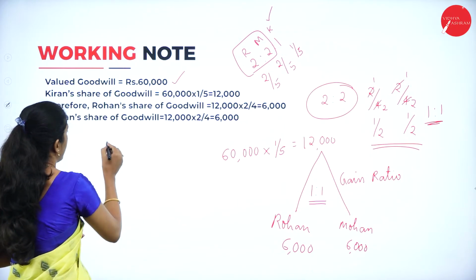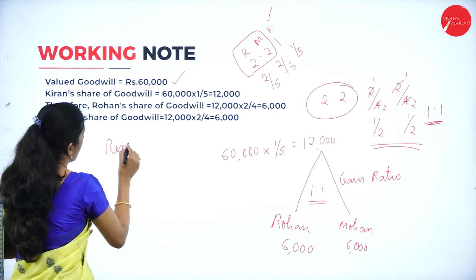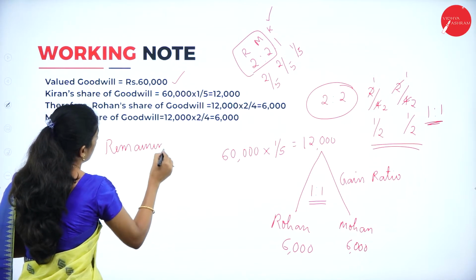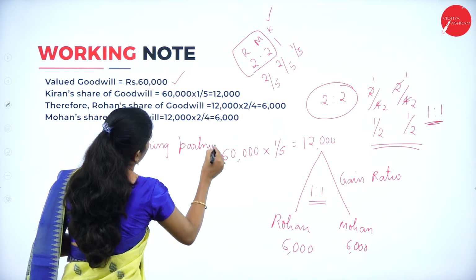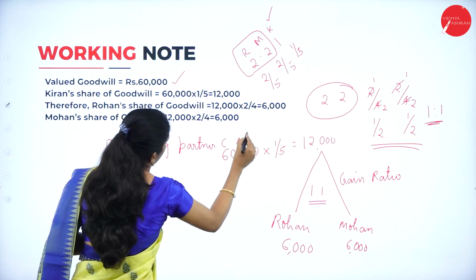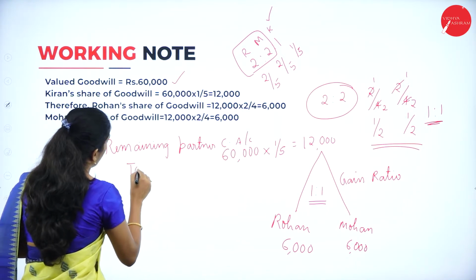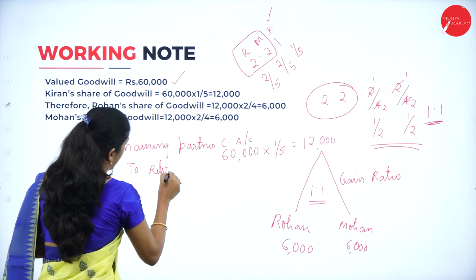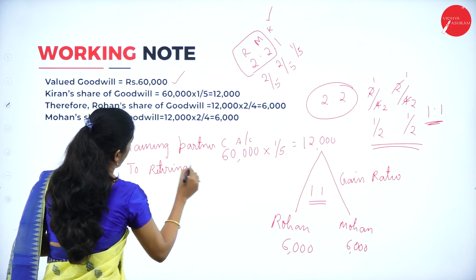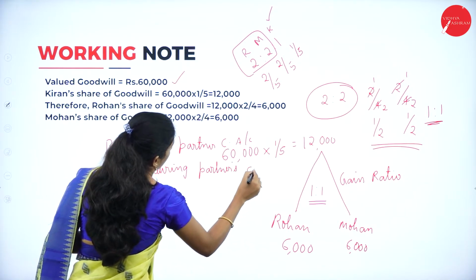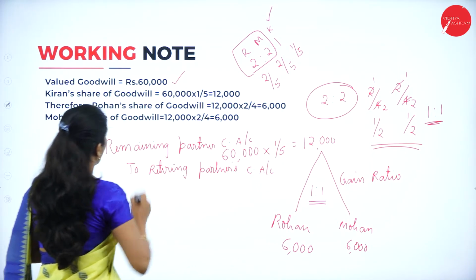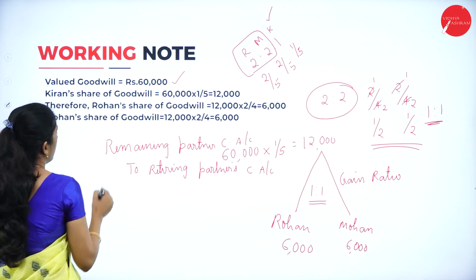Now what is the journal entry? Remaining partners' capital account to retiring partner's capital account. So who are the remaining partners?